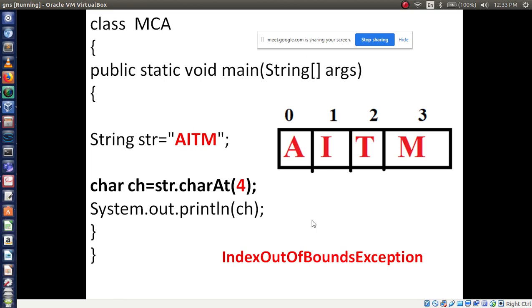Kiran, I already told this concept in the previous class. Array index out of bounds. When you are accessing the array elements index-wise, if you access more than the index number, it will give an index out of bounds exception like this. So here you will get the exception message, error exception message, right? Okay, now